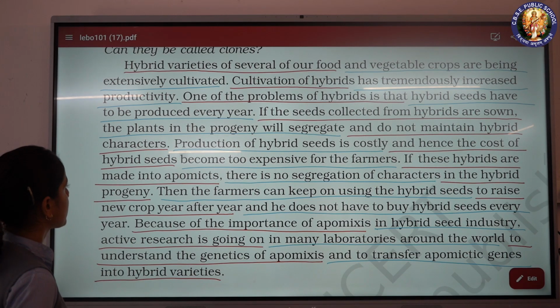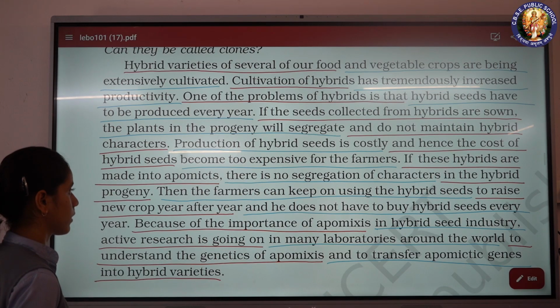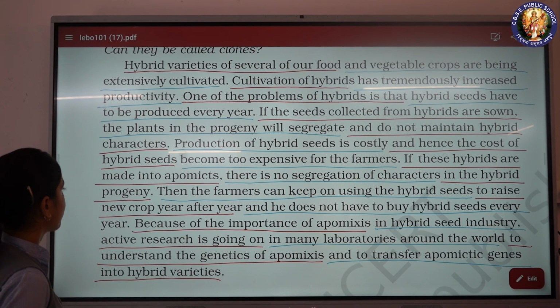Production of hybrid seeds is costly and hence the cost of hybrid seeds becomes too expensive for the farmers. If these hybrids are made into apomicts, there is no segregation of characters in the hybrid progeny.